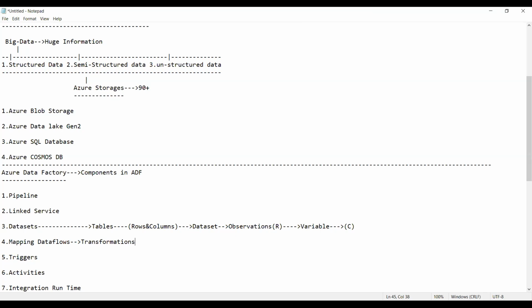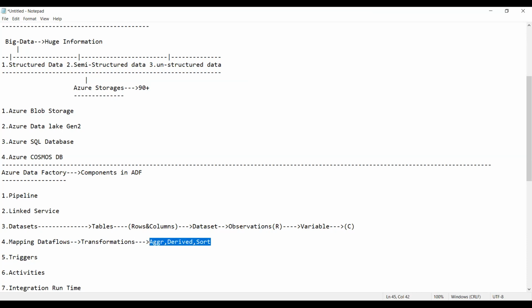Such as the aggregator transformation, the derived column transformation, and the sort transformation, etc. Various actions, various activities, you can use here. That is called mapping data flows.